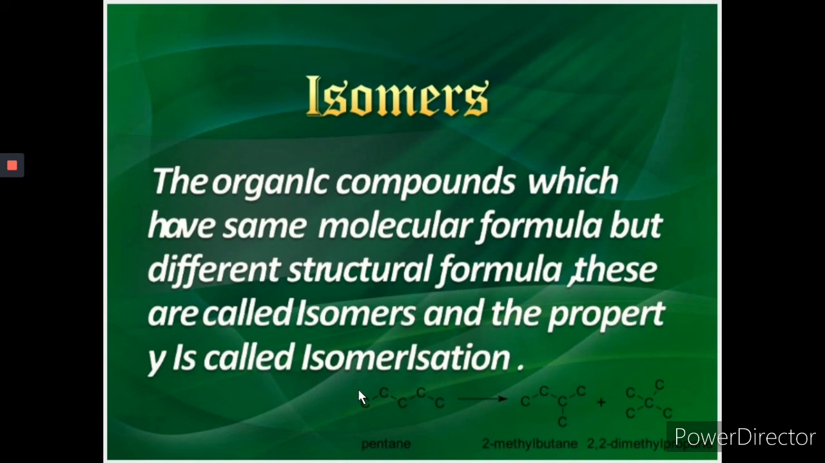Isomers. The organic compounds which have the same molecular formula but different structural formula are called isomers, and the property is called isomerism. You can see the two isomers of pentane here, 2-methyl butane and 2,2-dimethyl propane. We will discuss the isomers and the isomerism property in the next class. Okay.